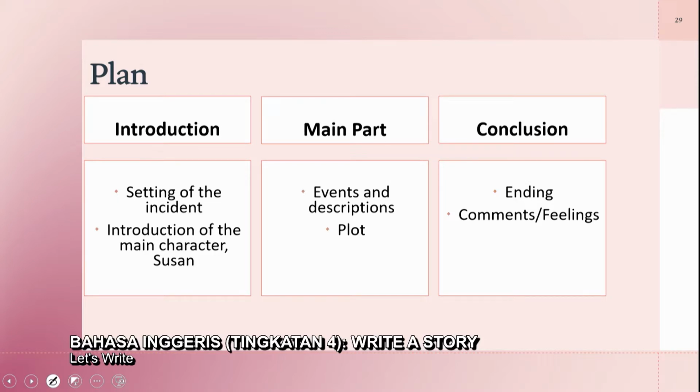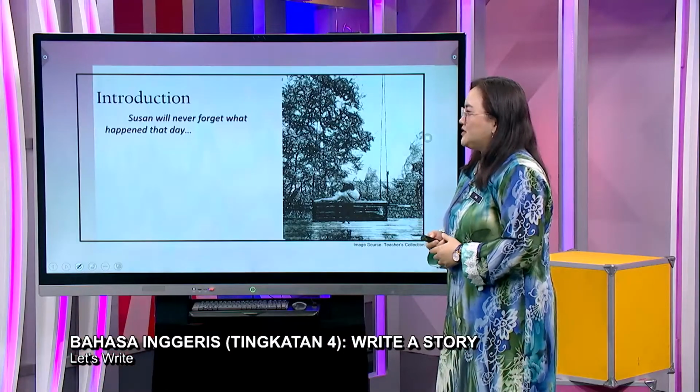For the conclusion, we end the story. You have to tell what happened in the end, and we can also have some comments or the feelings Susan feels at the end of the story.